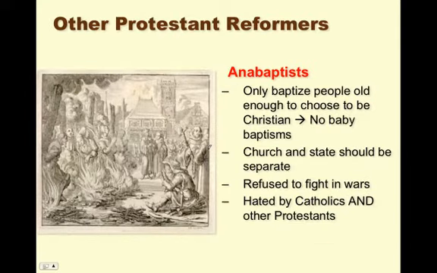Alright, so then you get other Protestant reformers. The Anabaptists. They believed only people old enough to choose could be Christian. Church and state should be separate. Where have we heard that before? And because they refused to fight in wars, and because of these beliefs, they were hated by the Catholics and